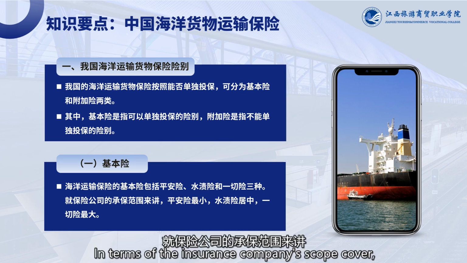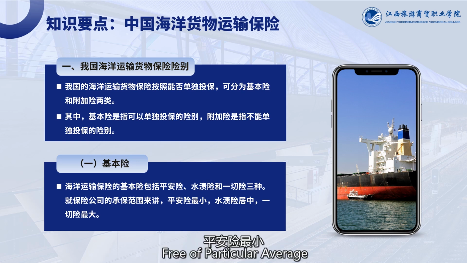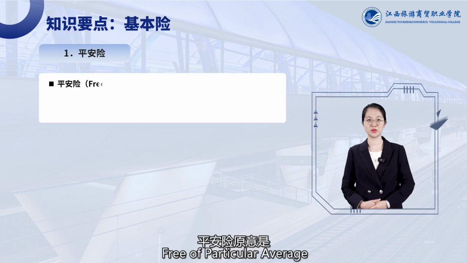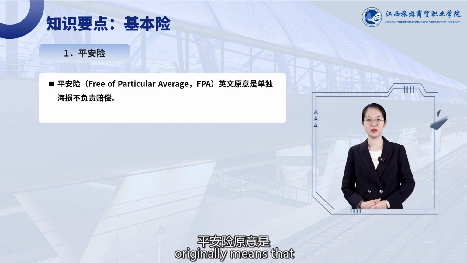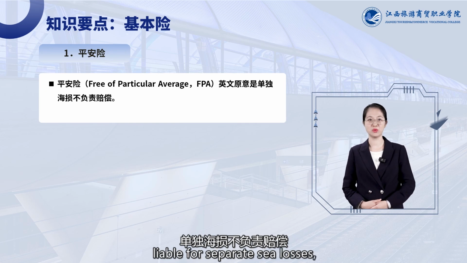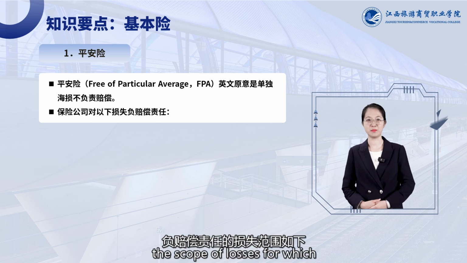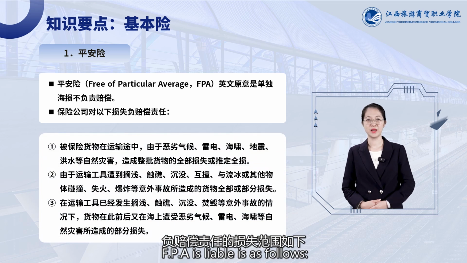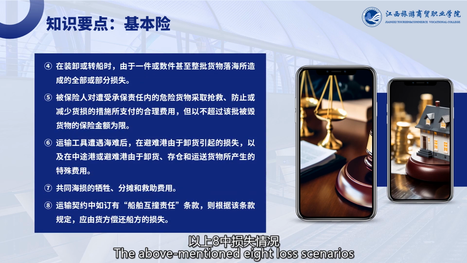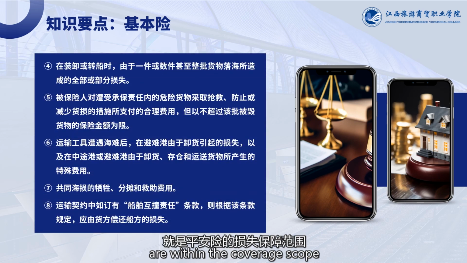In terms of the insurance company's scope of cover, free of particular average has the narrowest scope. The coverage scope of with particular average is moderate. All risk insurance covers the broadest. Free of particular average originally means that it is not intended to be liable for separate sea losses. The scope of losses for which FPA is liable is as follows. The above-mentioned 8 loss scenarios are within the coverage scope of free of particular average.